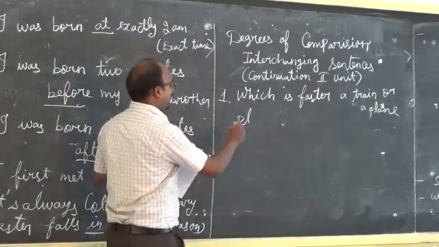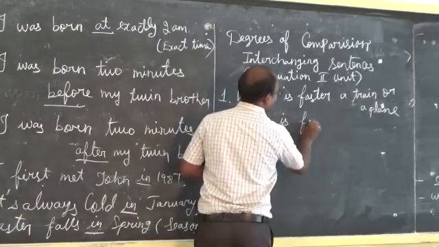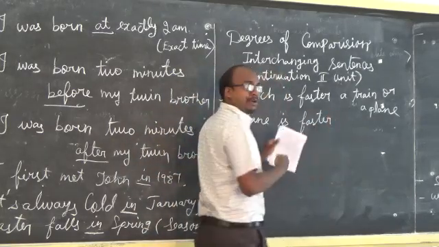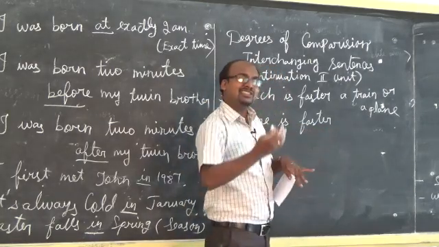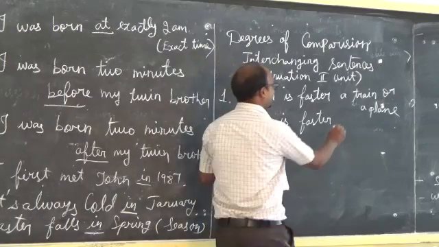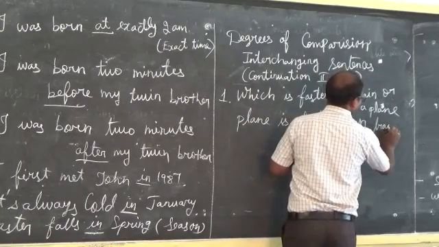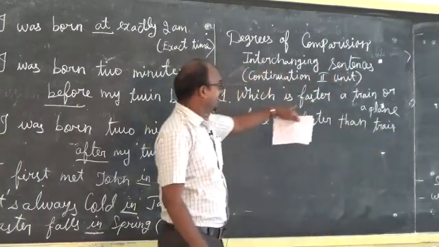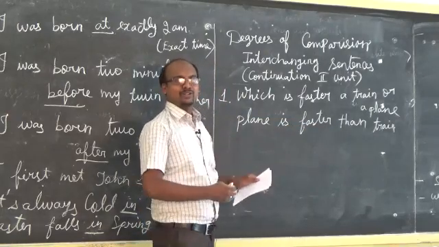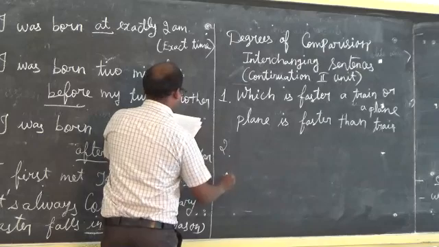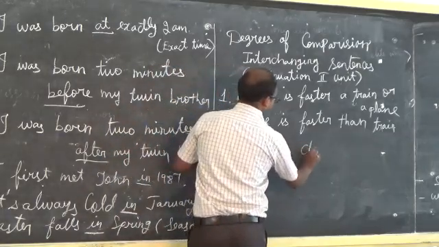Okay, so the plane is faster. I already told you that in the comparative we use the ending ER: faster. So what is the additional word? Than. Plane is faster than train. Understood? Plane is faster than train. It is a comparative. Next one. Which is cheaper?